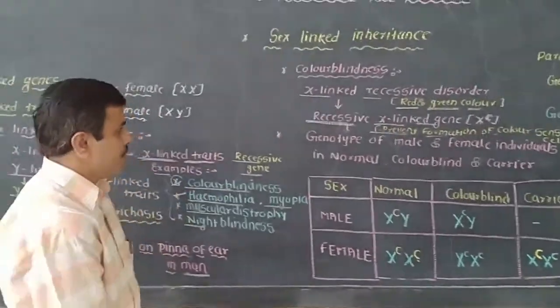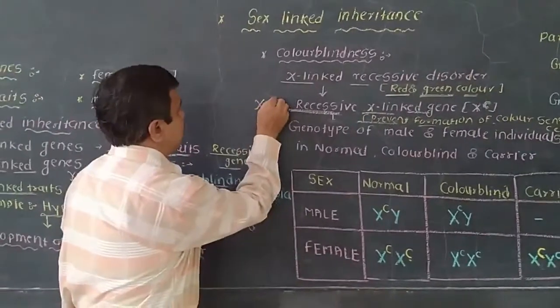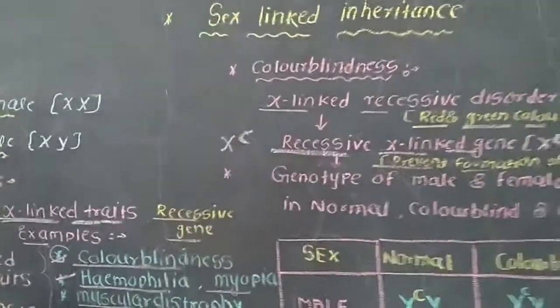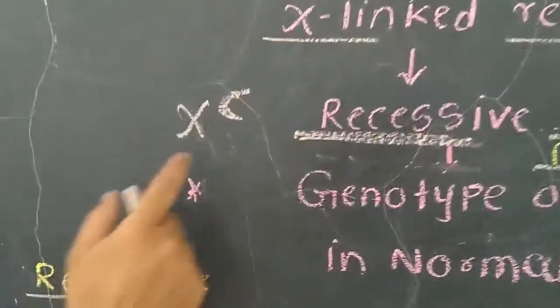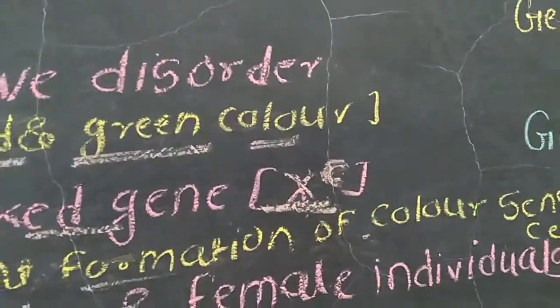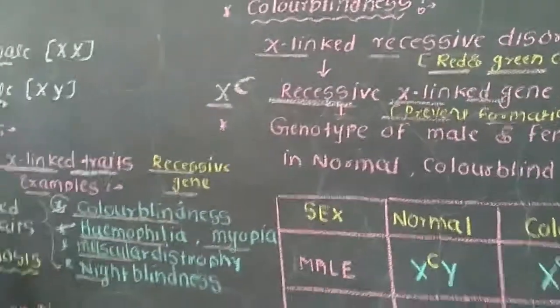Now, the gene for normal vision is represented by the capital C. Capital C is for a person with normal vision, and the recessive gene is represented by small c. The normal vision gene, capital C, is dominant.